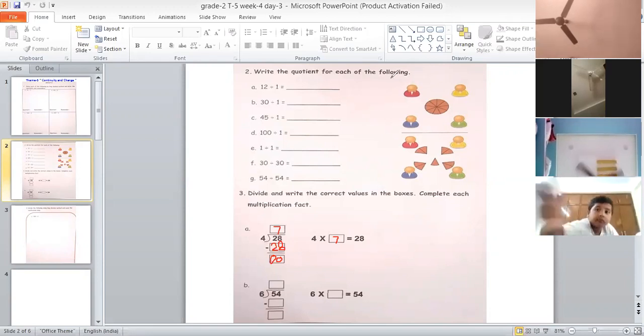Akshaya Lakshmi, please read second bit. Lakshmi, are you there? Yes, ma'am. Please read second bit, bit B, question number 3. Last bit on page number 13.